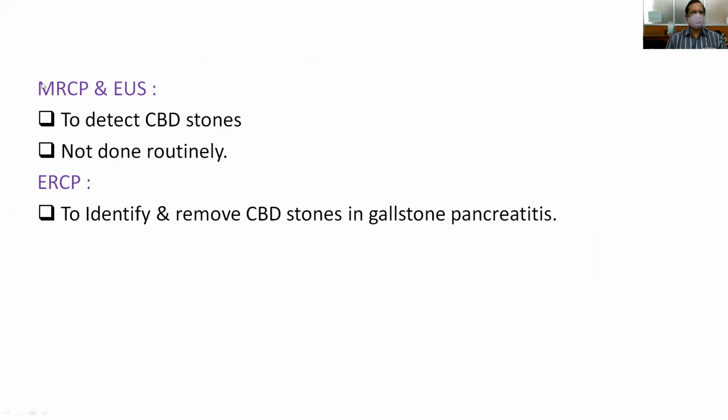And MRCP and endoscopic ultrasound are usually not done unless you suspect that there is any stone in the CBD. Then you can go for MRCP or endoscopic ultrasound. MRCP only if gallstone pancreatitis. Then only you have to, because as you were told, ERCP may stimulate an attack of acute pancreatitis. So that's why ERCP is not done routinely, unless you suspect that the acute pancreatitis is because of stones in the CBD. Then only you have to go for ERCP for diagnostic and therapeutic purpose.